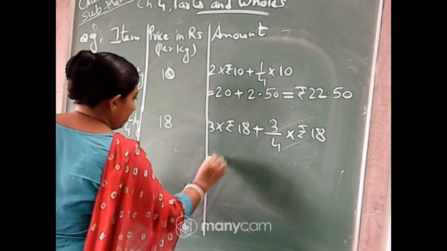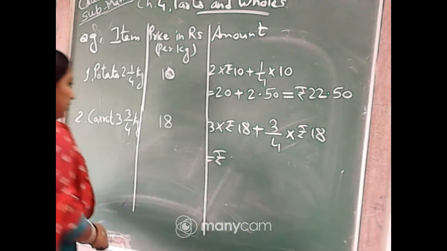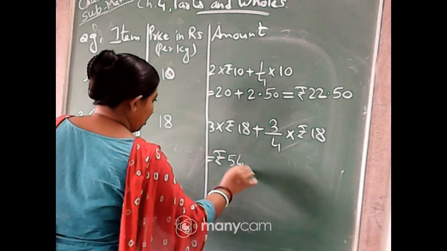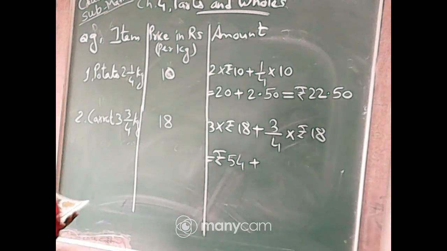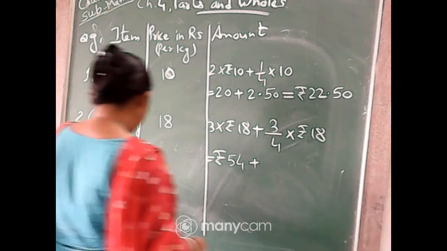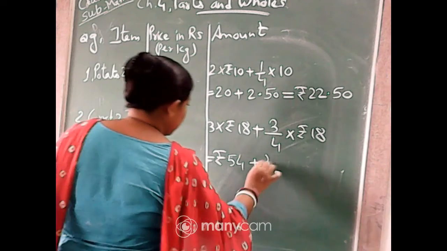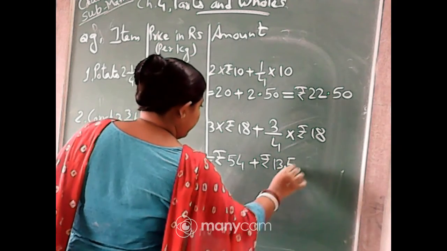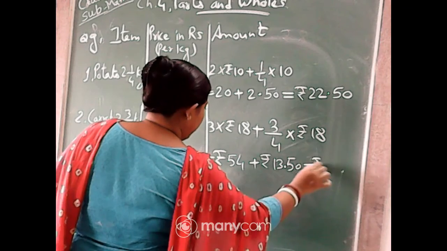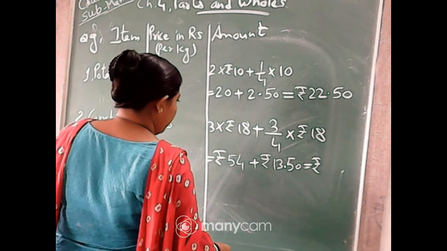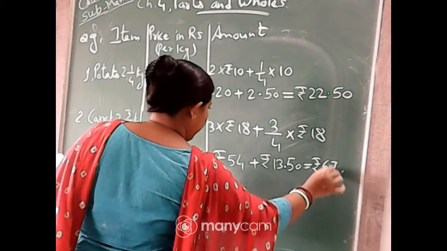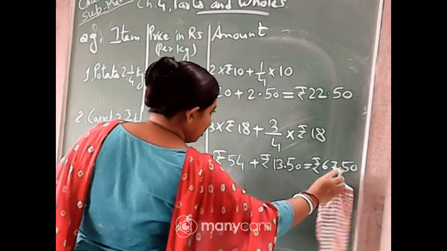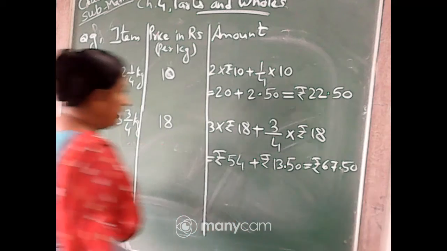So this will be rupees 54. 18 3s are 54. Plus, when you will cancel this, this will be rupees 13.50, and after addition it will be rupees 67.50.